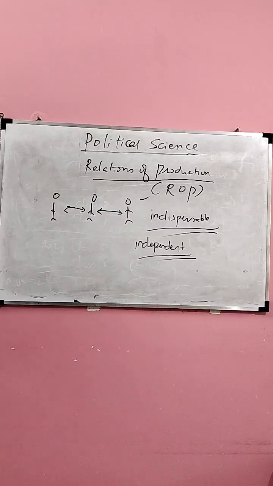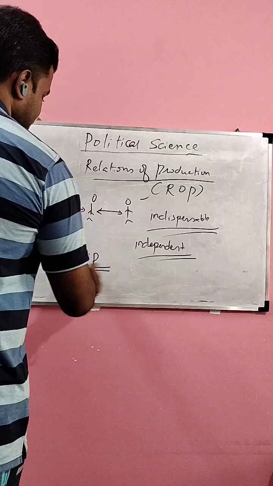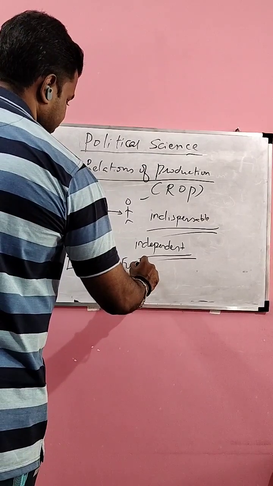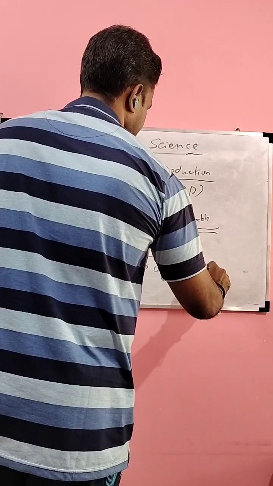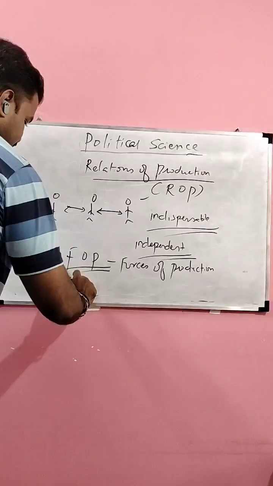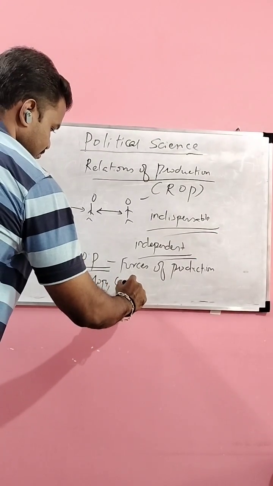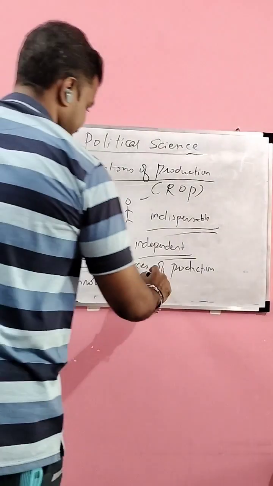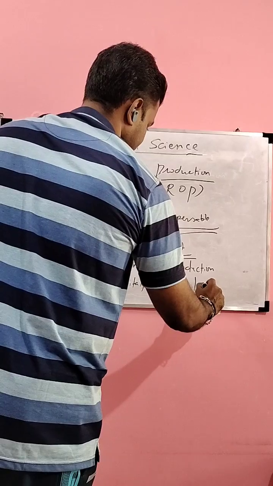Another concept is FOP. FOP is forces of production. FOP includes technology, capital, labor, land.